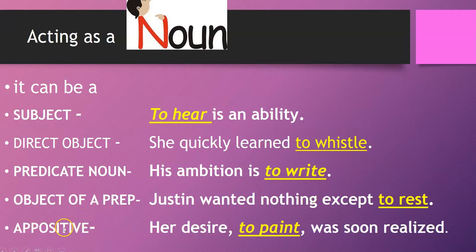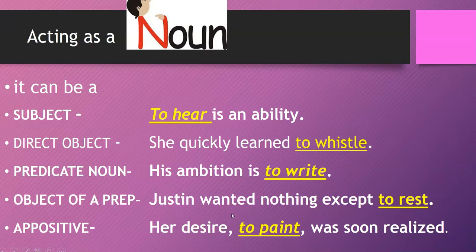And finally, it can be an appositive. So we've learned about appositives and appositive phrases. You can have an infinitive act as an appositive. So her desire, comma, to paint, comma, was soon realized. So our appositive is set off by commas. It's what her desire is. It's acting as a noun in the sentence. To paint is the thing that her desire is. And so therefore it's an infinitive acting as an appositive.